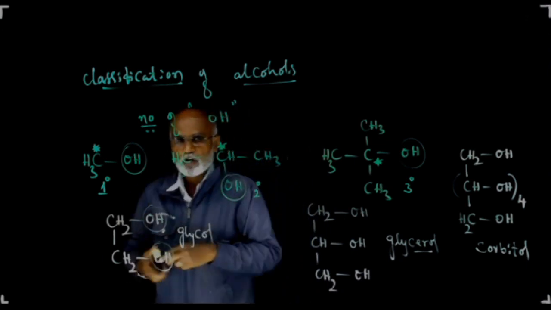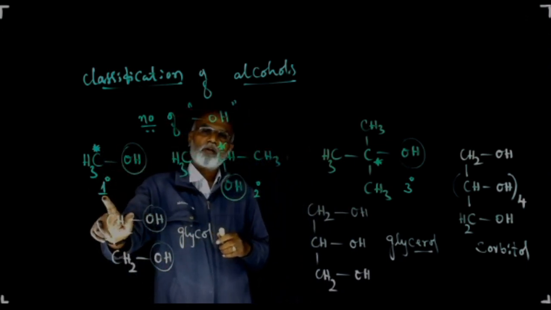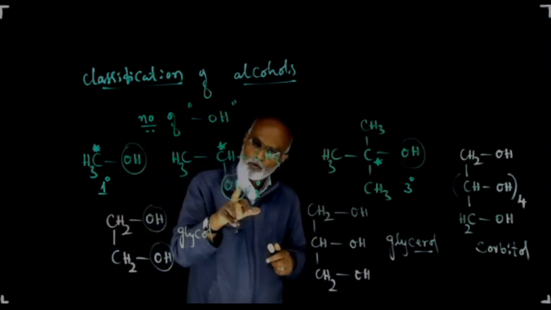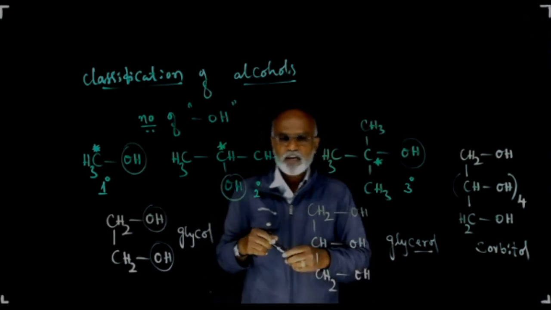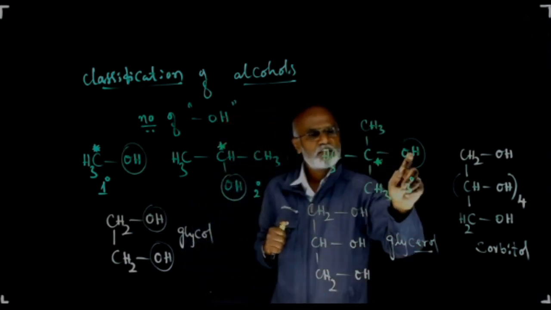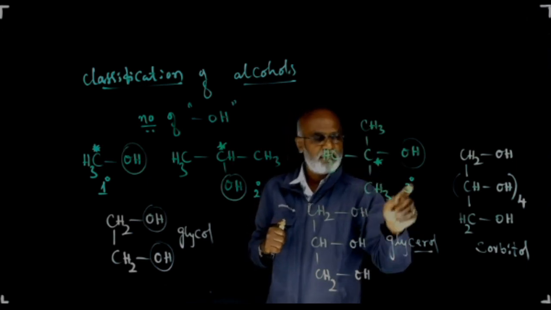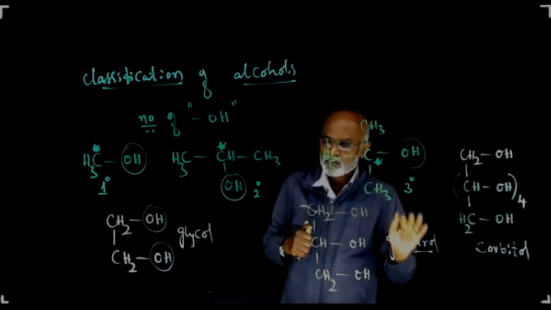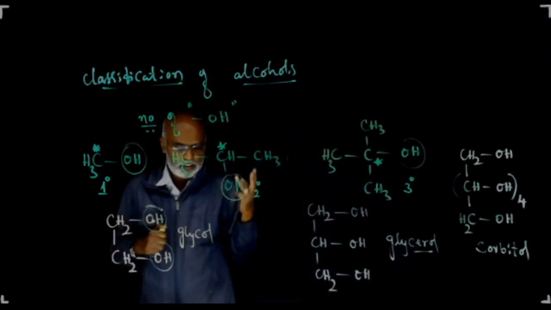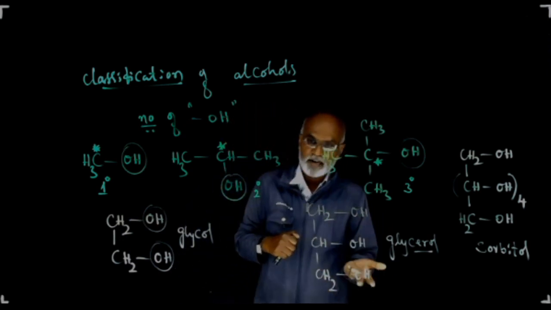A monohydric alcohol in which the OH group is bonded to primary carbon is called primary alcohol, generally denoted by 1 degree. Those in which the OH group is bonded to secondary carbon are called secondary alcohol, denoted by 2 degree. Those in which the OH group is bonded to tertiary carbon are called tertiary alcohol, which is 3-degree alcohol. Right? So the classification of monohydric alcohols into 3 different types is purely based on the nature of the carbon atom to which the OH group is bonded.